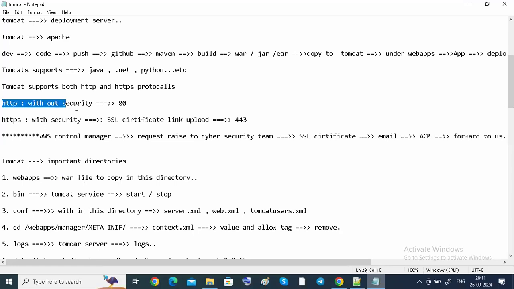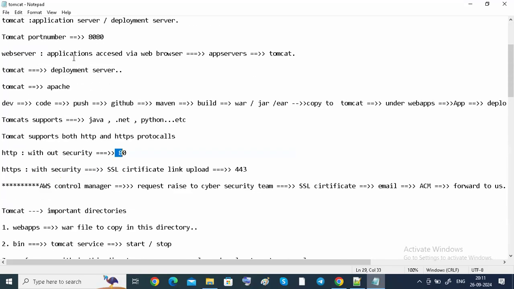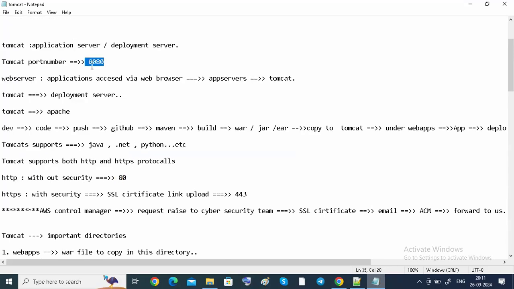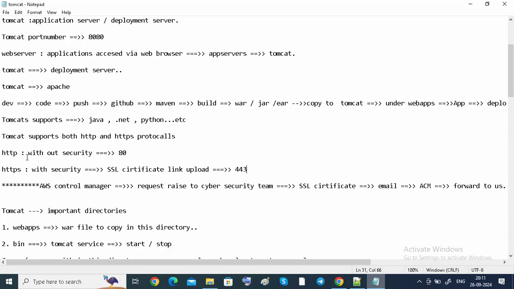HTTP and HTTPS protocols have default port numbers, guys. Tomcat has a default port number 8080. Likewise, HTTP has port 80, and HTTPS has 443. HTTP means without security, HTTPS means with security. How do we provide security? By using an SSL certificate.